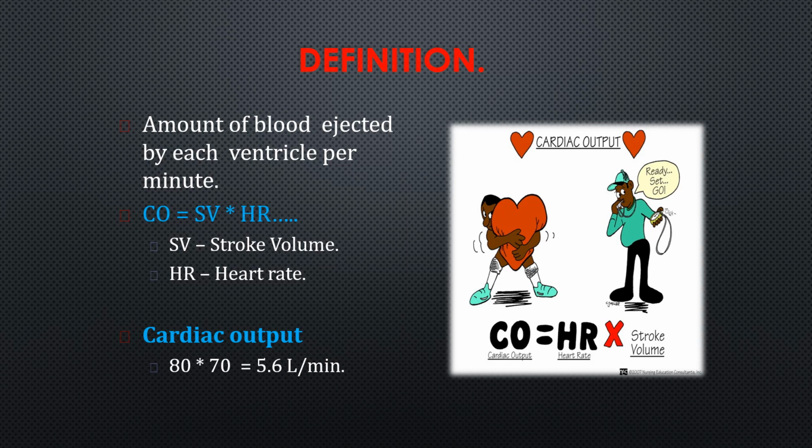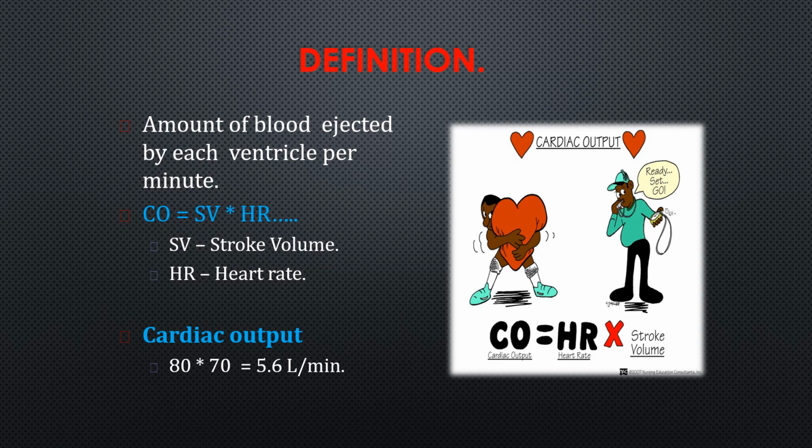It is the amount of blood ejected by each ventricle per minute, or the amount of blood pumped out by each ventricle into the circulation per minute, is called cardiac output. It is defined as cardiac output equals stroke volume multiplied by heart rate. SV is stroke volume and HR is heart rate.